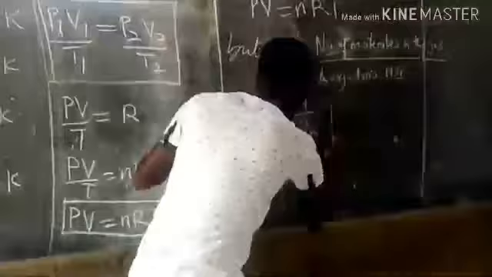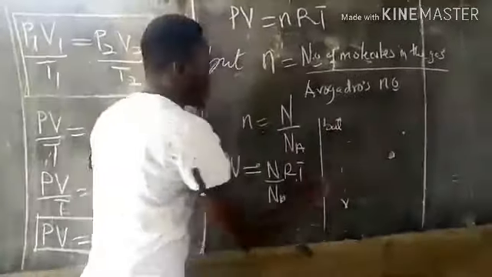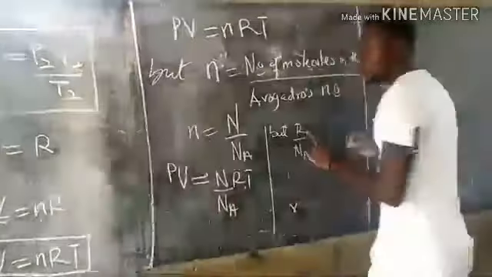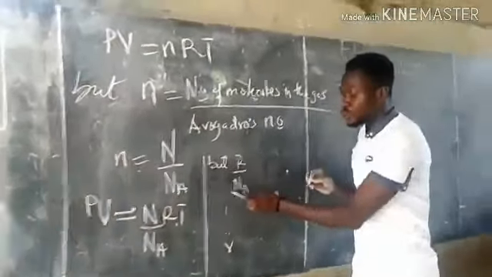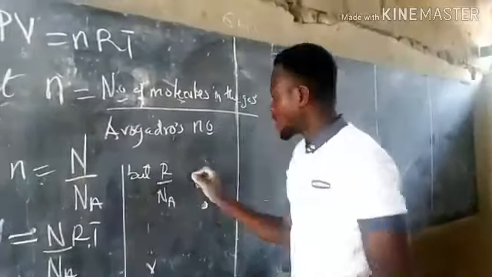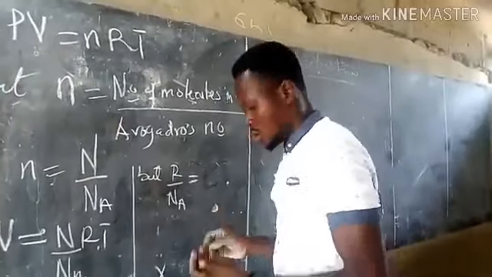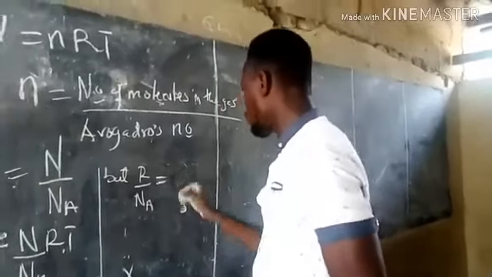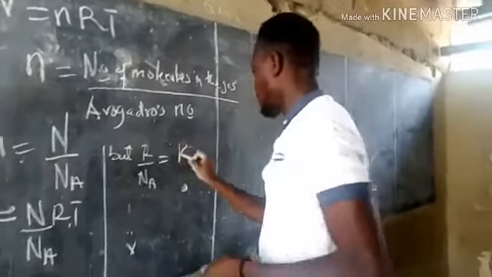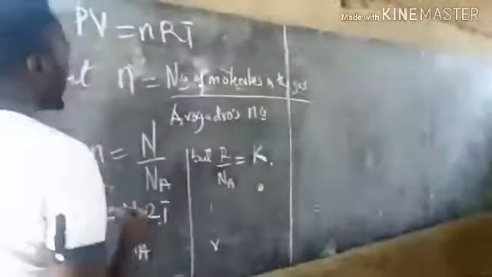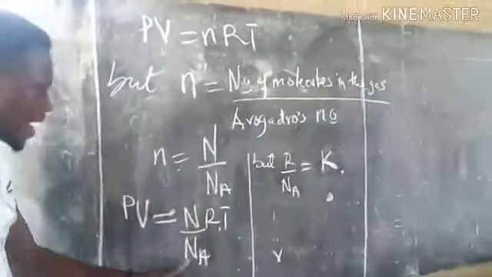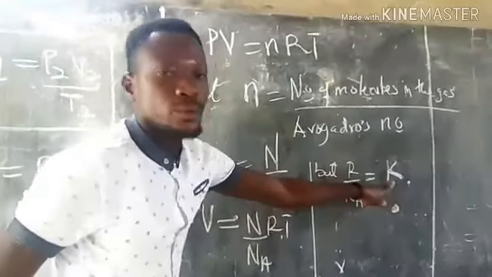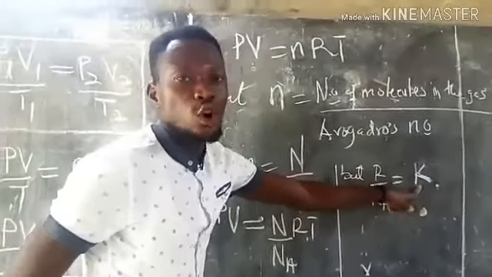But we also know that R over N_A, that is the universal gas constant over Avogadro's number, will give you Boltzmann's constant, which is k. So in place of R over N_A, we are going to substitute k, where k represents Boltzmann's constant.